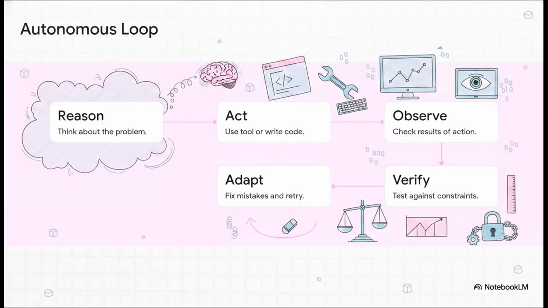During reinforcement learning, K3 is put through a really rigorous autonomous execution loop. They place the model in highly complex, million-token environments, things like full software engineering workspaces or professional financial analysis tasks. And the model learns to independently navigate these by following a continuous loop. It reasons about a problem, acts by using a tool or writing some code, observes the results of that action, verifies it against strict constraints, and then adapts its approach if it made a mistake. It does this over hundreds or even thousands of steps, actively learning how to solve problems that take a long